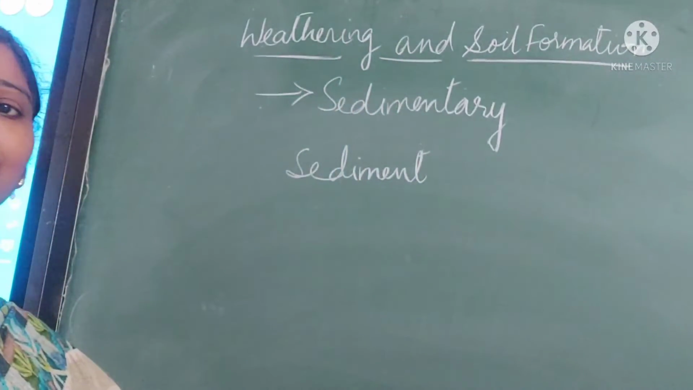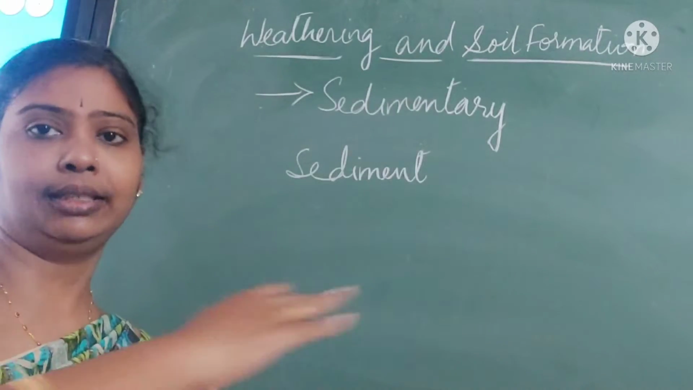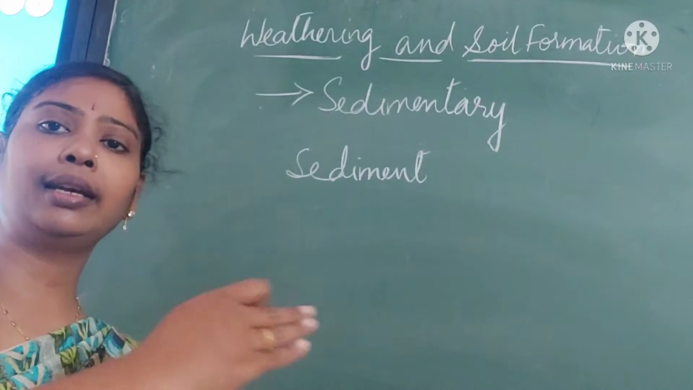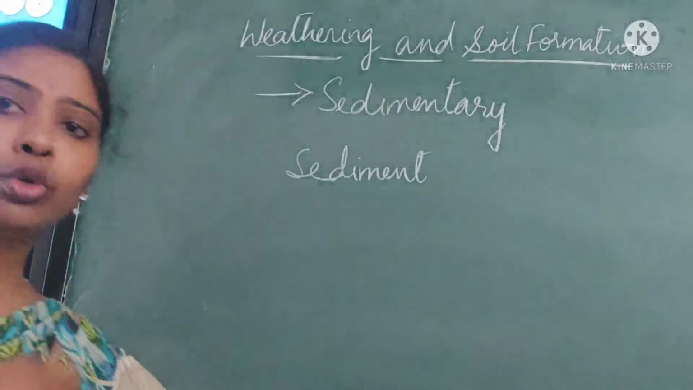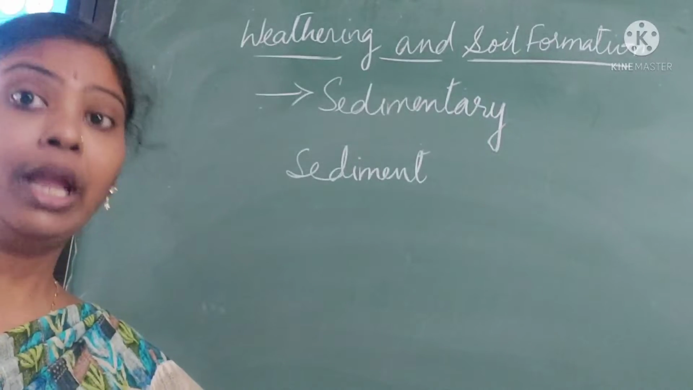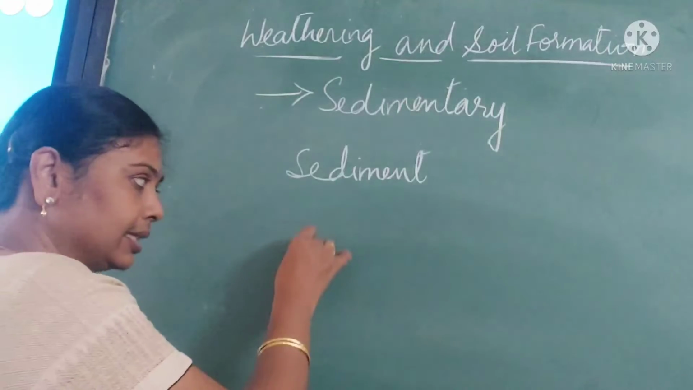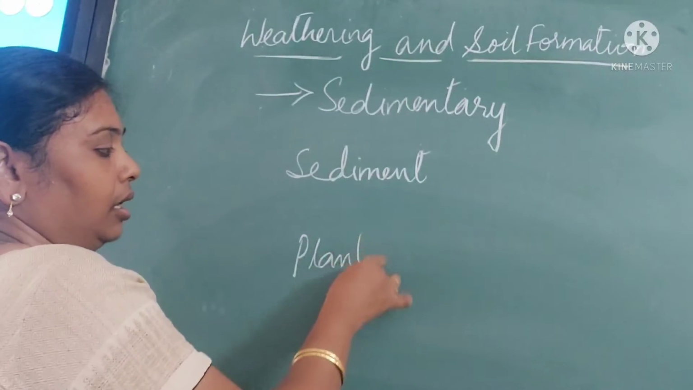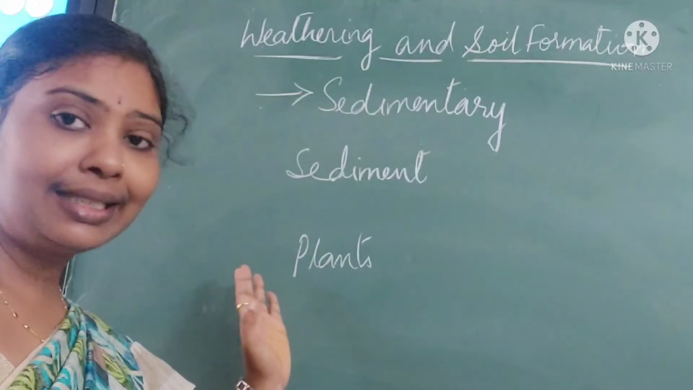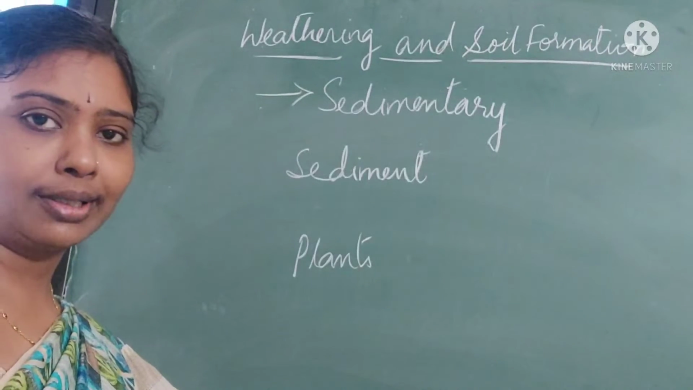So these sediments get deposited one by one, and that forms a layer. These layers get formed layer by layer, and through the course of time, that forms a sedimentary rock. In between these sedimentary rocks, sometimes you have seeds, that is plants, dead animals, right? And these sedimentary rocks are not as hard as igneous rocks.